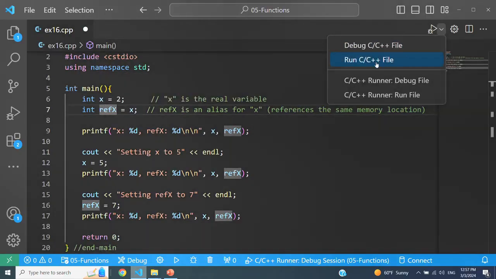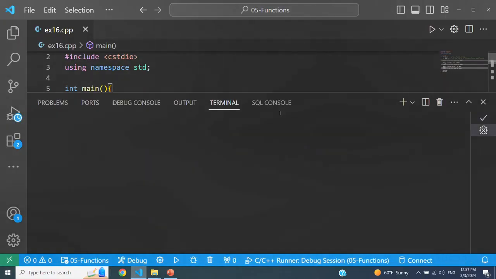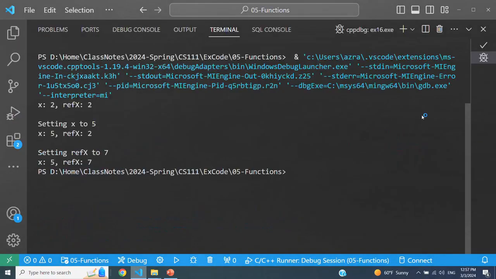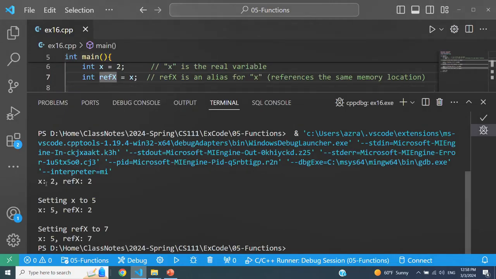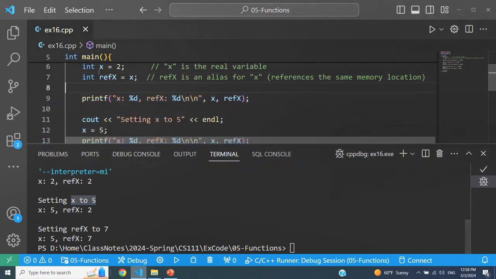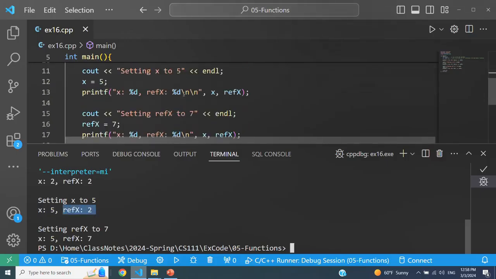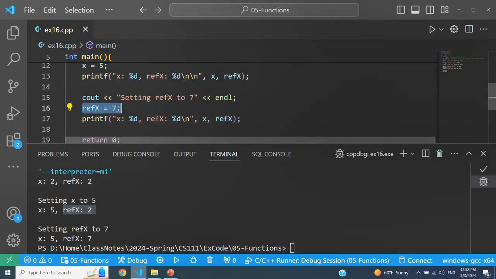So let me first run this so that you see that you have now two different boxes, two different memories, two different variables. So initially, because I initialize refx to x is equal to 2, refx is equal to 2. When I change the value of x, refx is not changed because this is not a reference variable at this point. This is a separate variable. That's why when I make a change to x, only the box referred to by x is changed. refx is not changed. And when I later change the value of refx, x would not be changed, only refx would be changed.